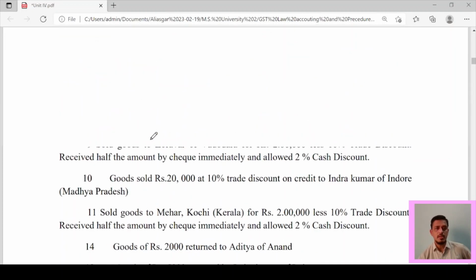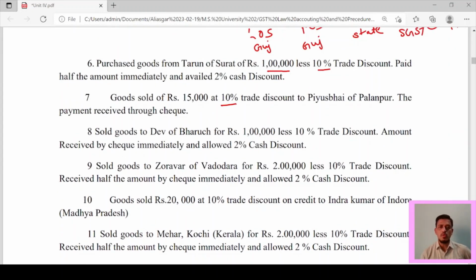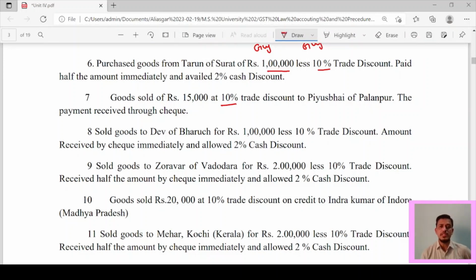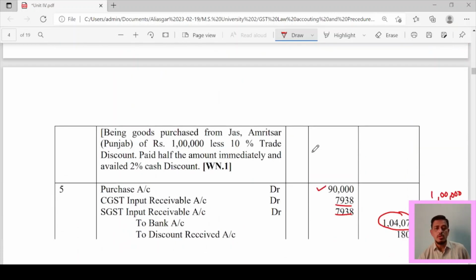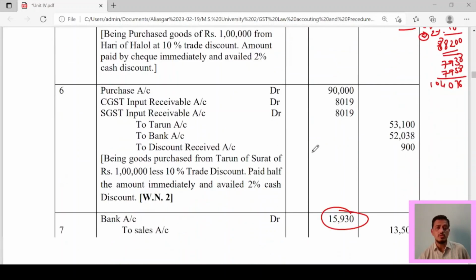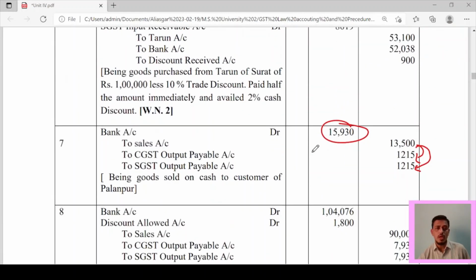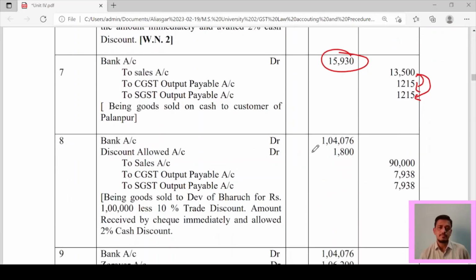Next transaction 8.1, sold goods to Dev of Bharuch for rupees 1 lakh less 10% trade discount. Amount received by check immediately and allowed 2% cash discount. Here you have to understand 1 lakh minus 10% trade discount, that means 90,000 will come. Full amount is received, 90,000. Now on this amount you are going to receive, you have to pay the discount because it is a sales transaction. So now how to pass the entry for this?